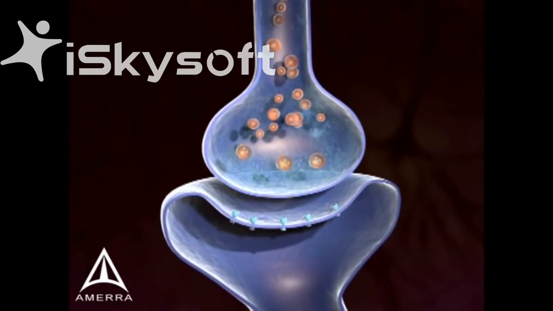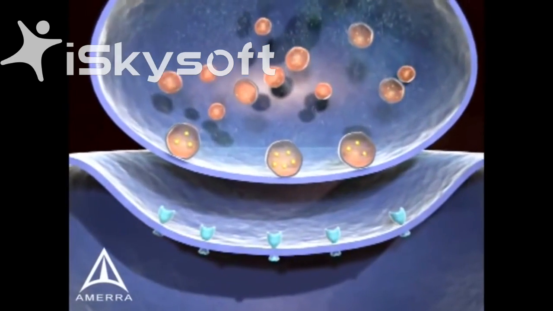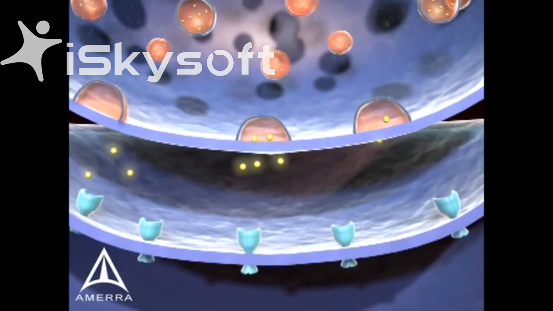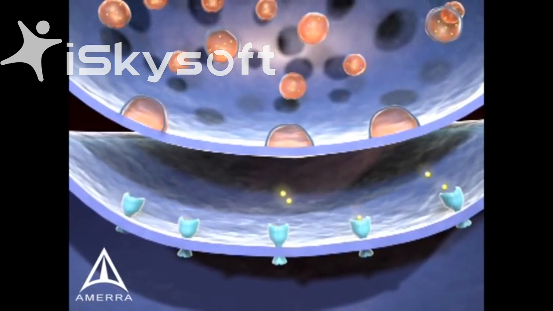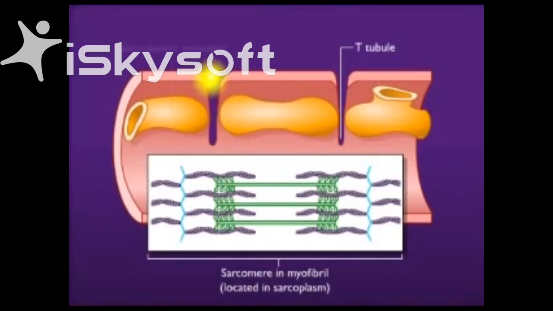Well, let's start off with the sac-like vesicles within the terminal axon releasing acetylcholine. Acetylcholine is a key player in this game. Acetylcholine diffuses across the synaptic cleft and attaches to specialized acetylcholine receptors on the sarcolemma. And I can't wait for that part, Cotton. It's so motivating to me.